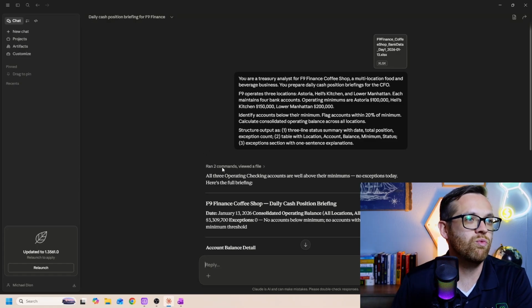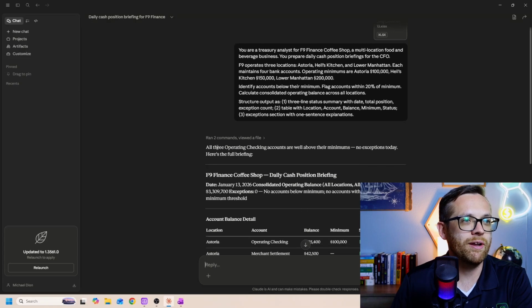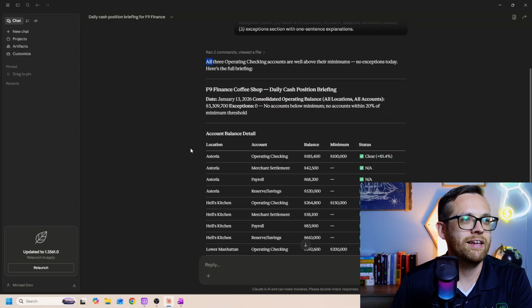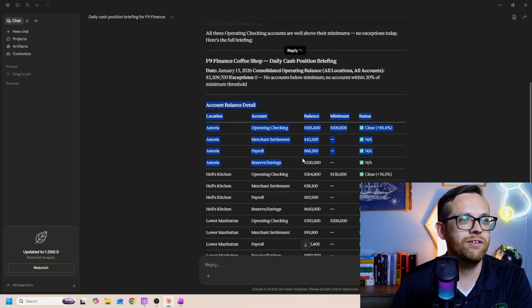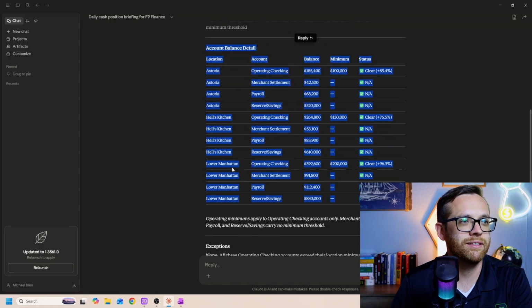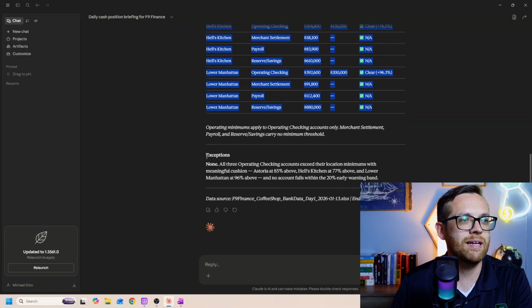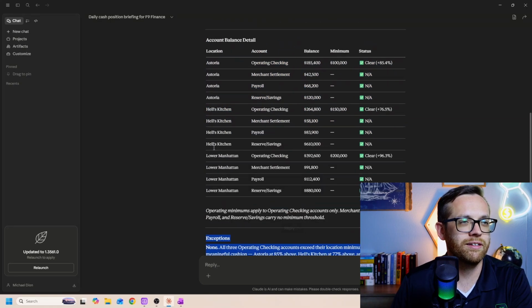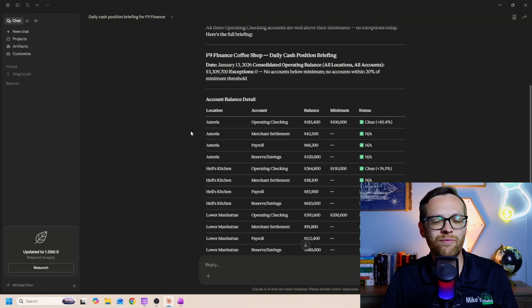Now you can see that it ran 2 commands and it viewed a file, saying all 3 operating checking accounts are well above their minimums. No exceptions today. Here's the full briefing. Here's the daily cash position briefing, here's the account balance detail, and here's the exceptions. There are none. So overall, a good first start. It pretty much gave us what we wanted.